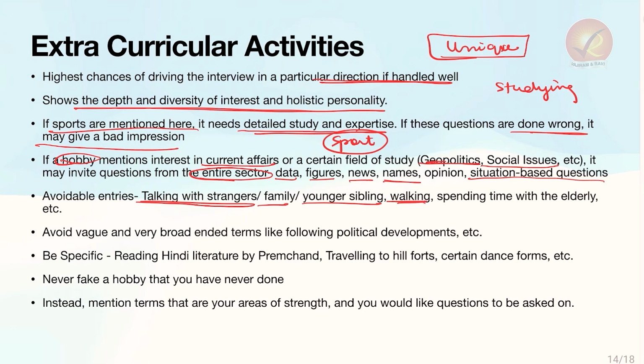Now, walking is not a hobby. It is something that is usually good for a person, right? So don't mention it as a hobby. If you want to mention it, particularly mention jogging. Jogging can be a better word for this. Now, something like spending time with the elderly, it is a good thing. It is not a hobby, right? So have this distinction of what is an actual hobby and what is something that is a responsibility, something that everyone should be doing.